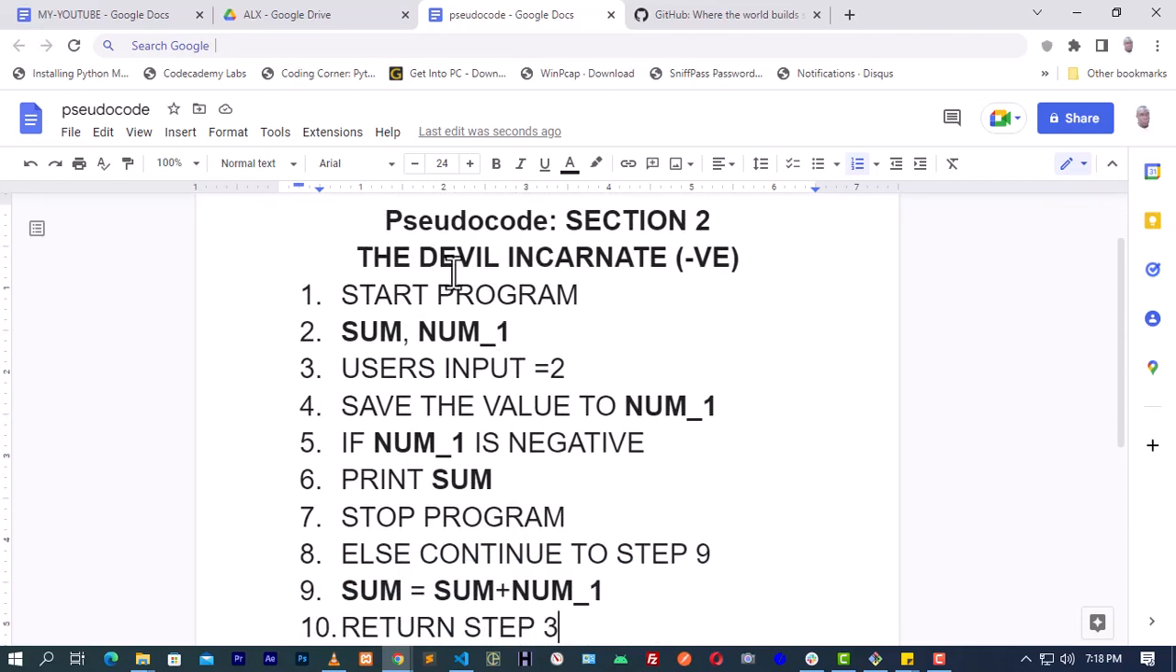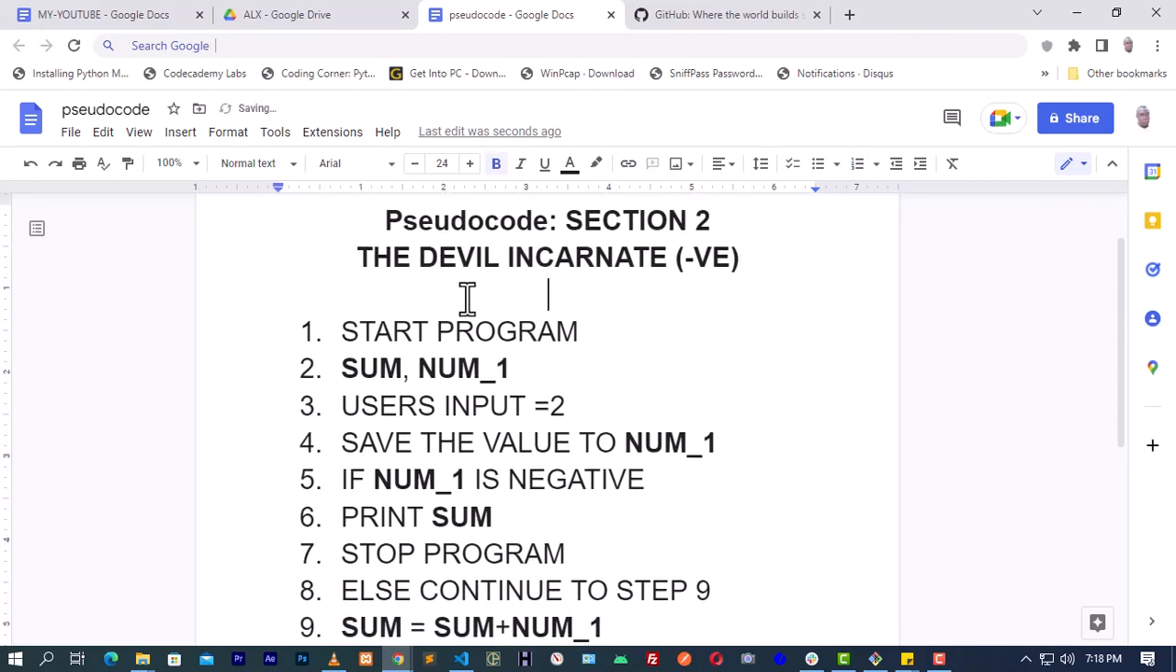We are done with the devil's incarnate program. So let me start afresh. Now you start the program, you declared your containers to hold the variable the user will enter and the total amount of numbers that the user will enter, the summation of it. So you now prompt the user to enter a number.